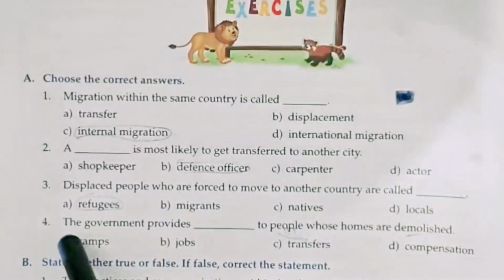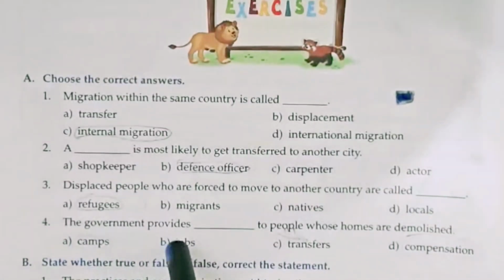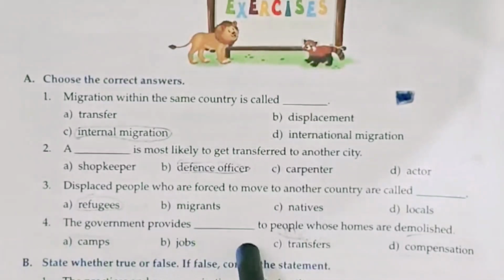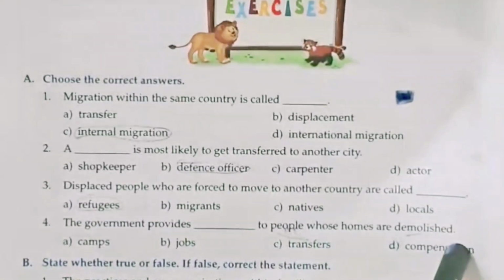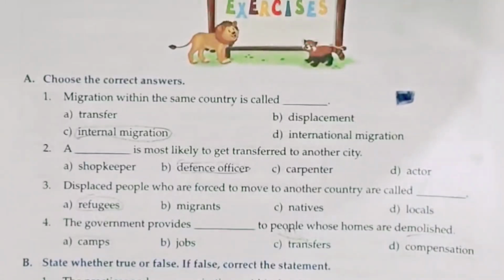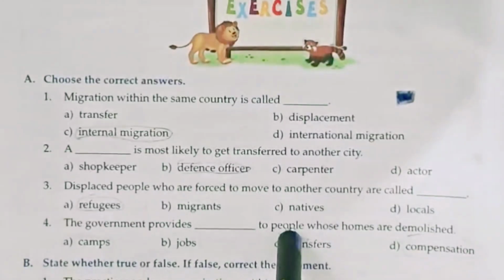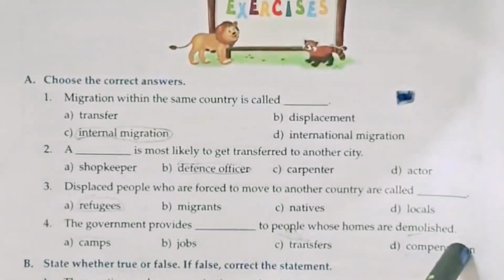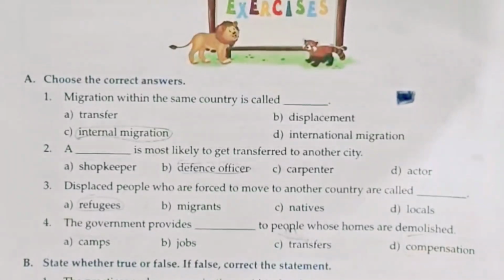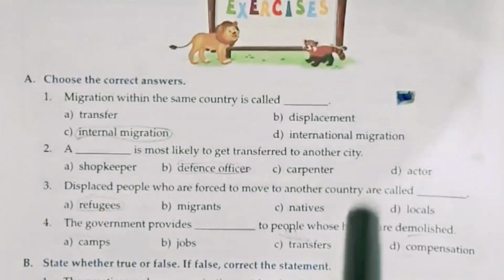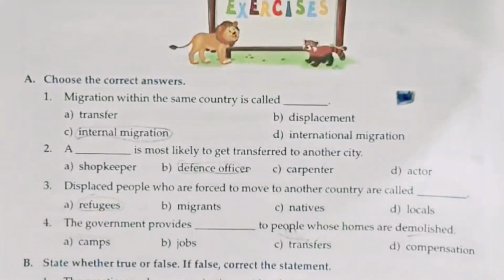Now next, the government provides dash to people whose homes are demolished. गवर्नमेंट उन्हें क्या देती है जिनके होम्स डिमोलिश कर दिए जाते हैं, उन्हें कंपनसेशन दिया जाता है. The government provides compensation to people whose homes are demolished. So students, you understood very well this question. Now we come to next question, question number B.